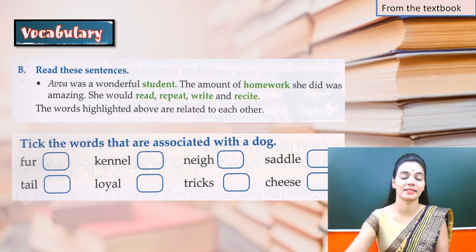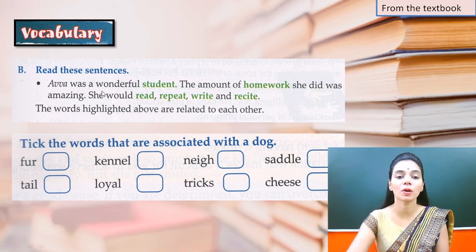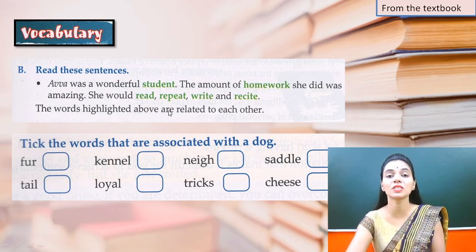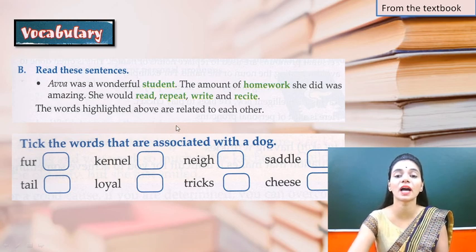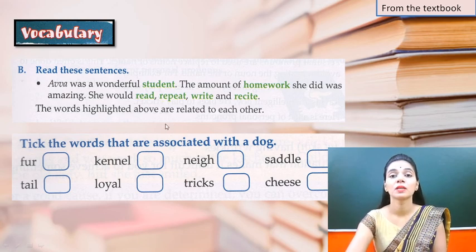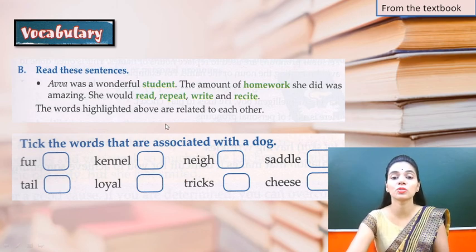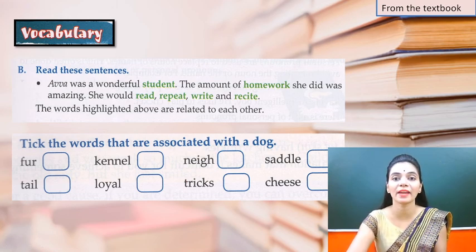Now read these sentences. Awa was a wonderful student. The amount of homework she did was amazing. She would read, repeat, write and recite. The words highlighted above are related to each other. The highlighted words are student, homework, read, repeat, write, recite. So all these words are related to study, or you can say to the life of the student.